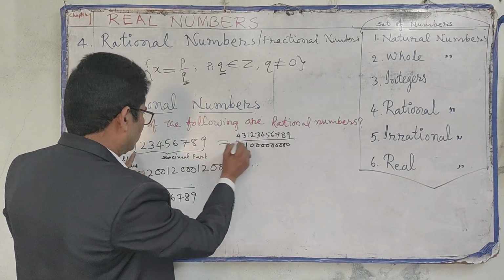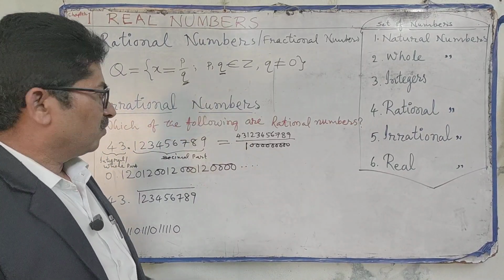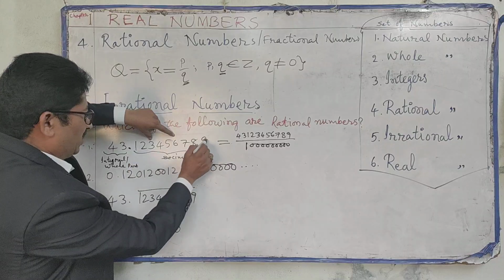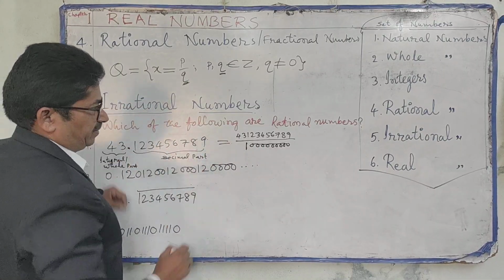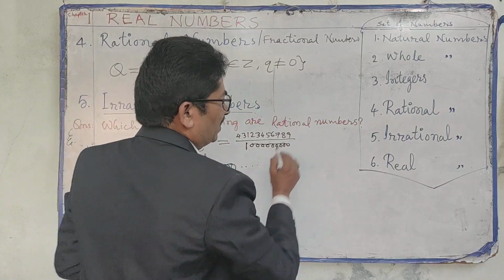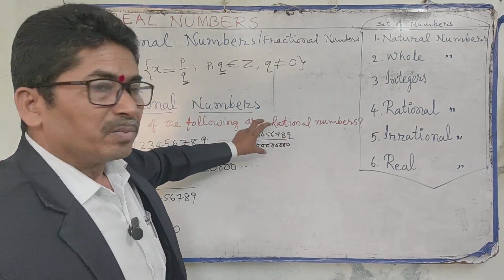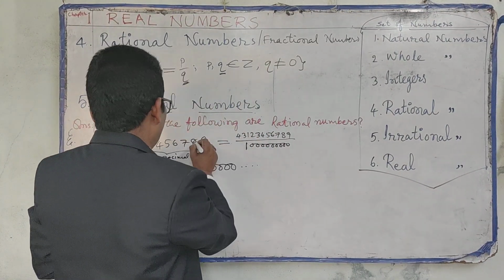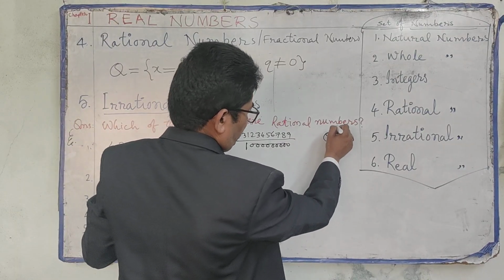After 1, we have to write 9 zeros, totally 9. So this is the answer. We have written this decimal number in p by q form. That's why this is a rational number.